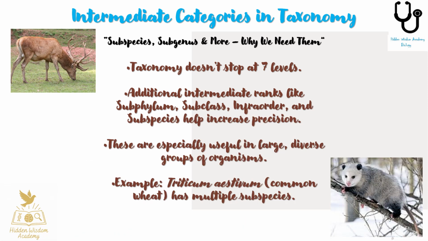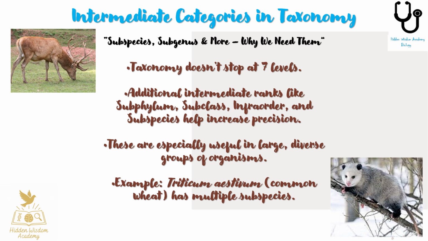This topic which we are going to learn is a bit out of NCERT. If you are curious, then let's go ahead. You might think taxonomy ends with just 7 ranks, but real-life biological diversity is far more complex. That's where intermediate categories come in. These are levels like subphylum, subclass, infraorder, and subspecies that help scientists classify organisms with greater precision. For example, when a group within a species shows consistent variations, but can still interbreed with the main species, it might be classified as a subspecies.